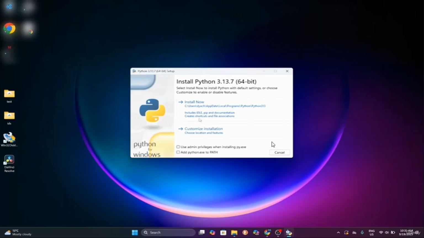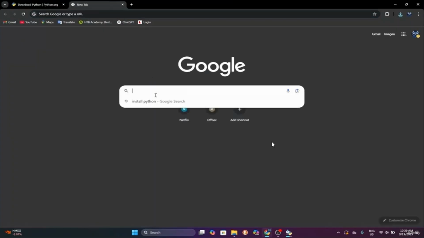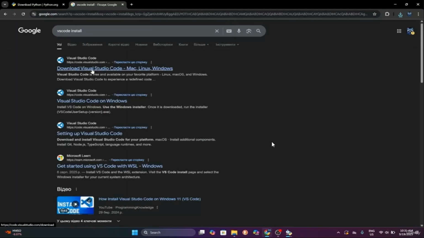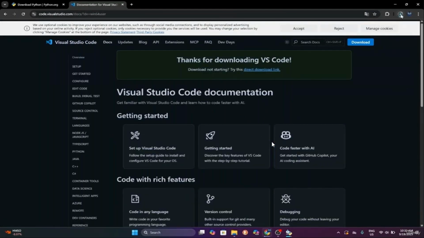So now, before we click on anything, we need to check add Python to the path. That's what is required. Then we will click install now, and it will start the installation for us. While it's installing Python, we will install Visual Studio Code. To install it, we will search VS Code install, and download Visual Studio Code. As you can see, you can download it for Windows, Linux, and Mac. In my scenario, I will install it for Windows, and it will start the download for us.